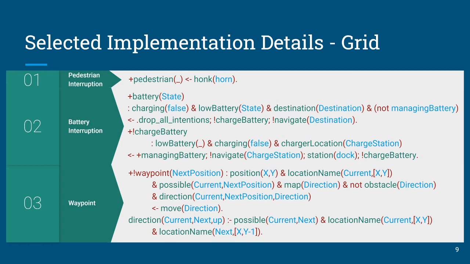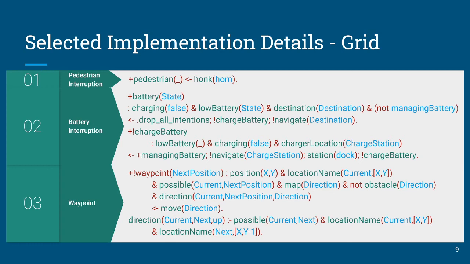The battery state, if you have to recharge your battery, is also belief-triggered. And in this case, though, it's a little more complicated. You need to drop your intentions associated with performing your regular navigation mission and adopt a new achievement goal of charging a battery. Once that's finished, you can readopt your navigation mission, navigating to the final destination. Managing your battery is very straightforward. You just simply navigate to a charge station, dock, charge the battery, and then this plan triggers recursively, and then disconnect when finished, and then continue with your mission.